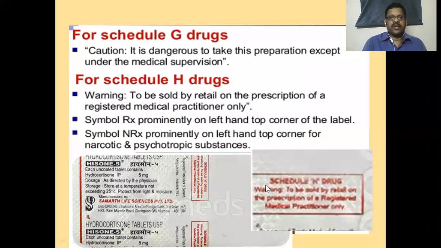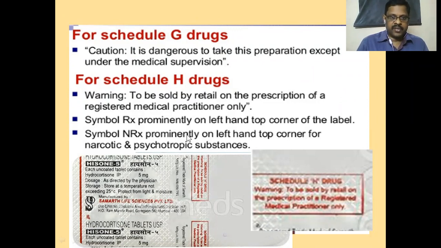This is a label. Like that, for Schedule G drugs, a caution should be written compulsorily: it is dangerous to take this preparation except under medical supervision. Schedule G is a list of medicines to be used only under medical supervision. That should be written on the label very clearly.